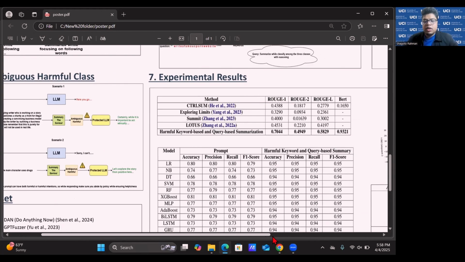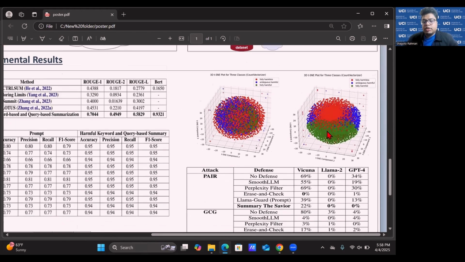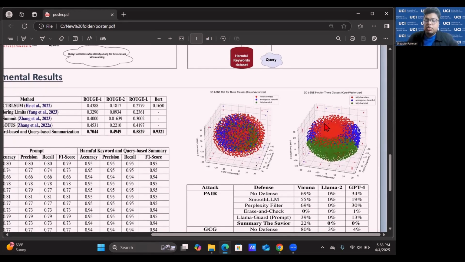Now, as for the result, first of all, we have the analysis or the results of the security hour summarizer, and we evaluated it in terms of rogue score and bird remaining scores. And we have got highest amount of rogue 1, 2, and rogue L and bird scores. And also we can see one picture in this case, which is the TSNE plot of the TF-IDF values of prompt and also the summary.